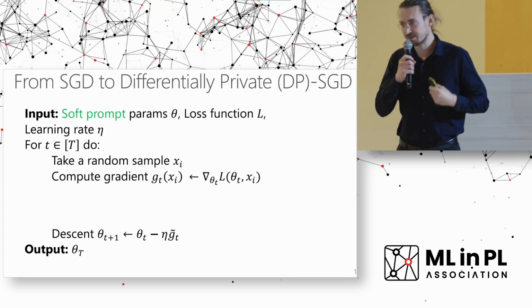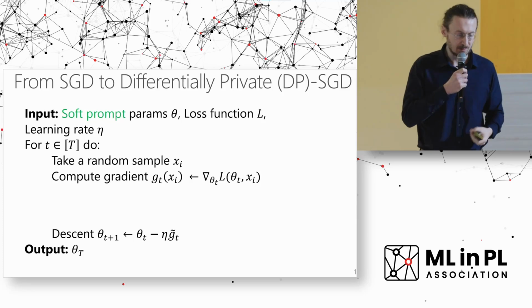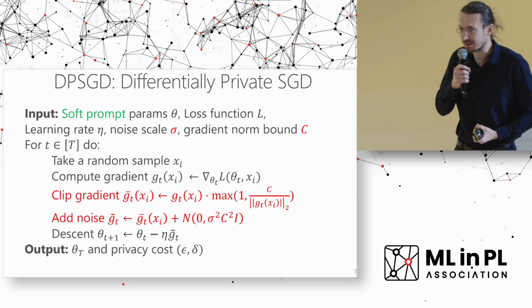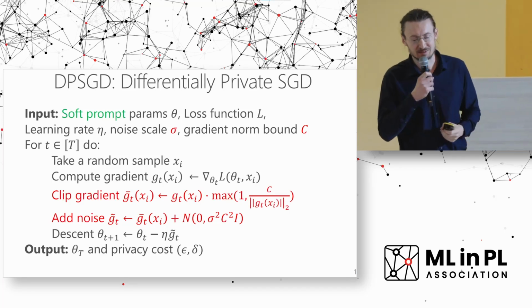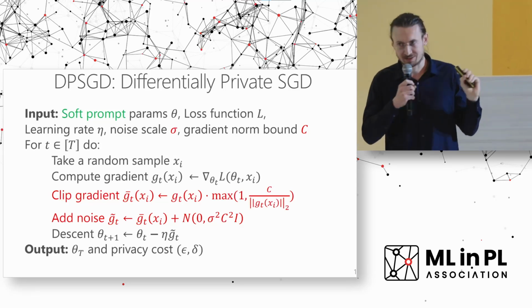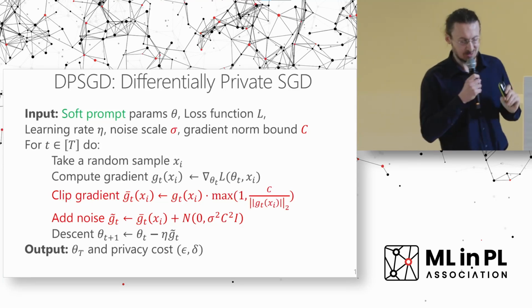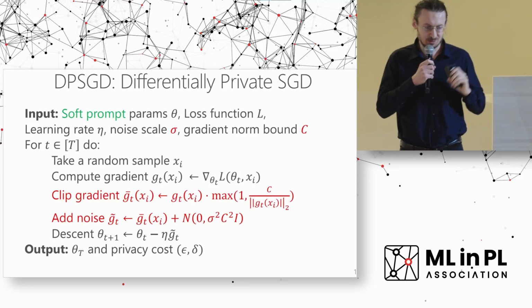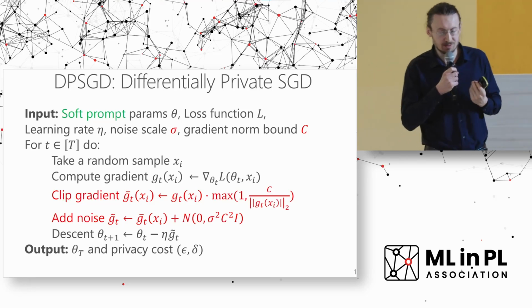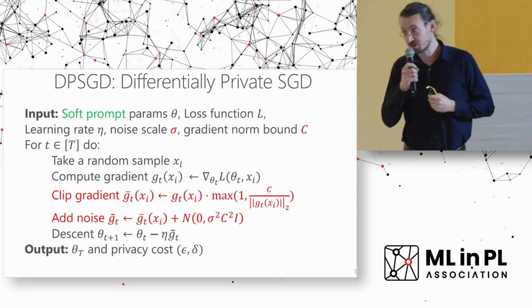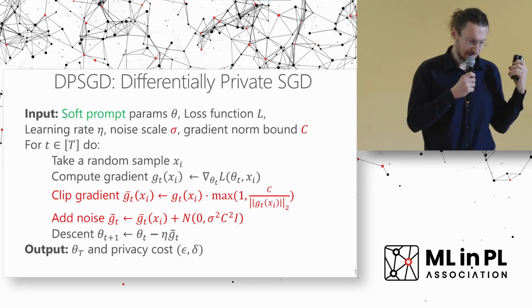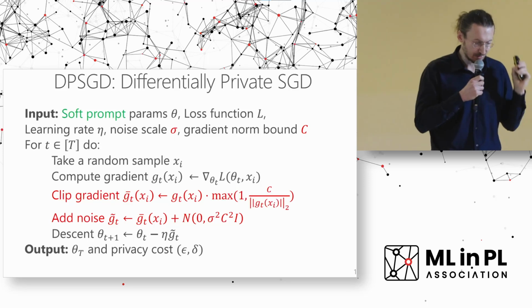And then what are the steps to really make sure that our soft prompt is differentially private? This is relatively easy. Actually, what you need to do is just add 2 lines of code. Somebody today mentioned, or asked a question, what if we add noise to the gradients? Very good question, and this is actually what should be done. So to obtain these private gradients, what do we do? We have to add 2 more parameters. One of them is the noise scale, this is sigma, as well as the gradient norm bound, this is upper C. So then we have these 2 additional lines.